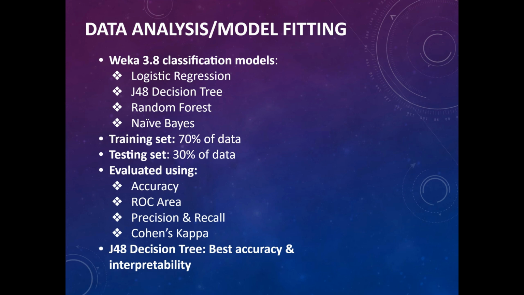These were evaluated using accuracy, which just tells us the total percent correct, ROC area, which tells us how well the model separates classes, precision, which cares about false positives, recall, which cares about false negatives, and Cohen's kappa, which tells us how much better the model is than random chance. So J48 was the best one, and we'll just talk about that in the results section.